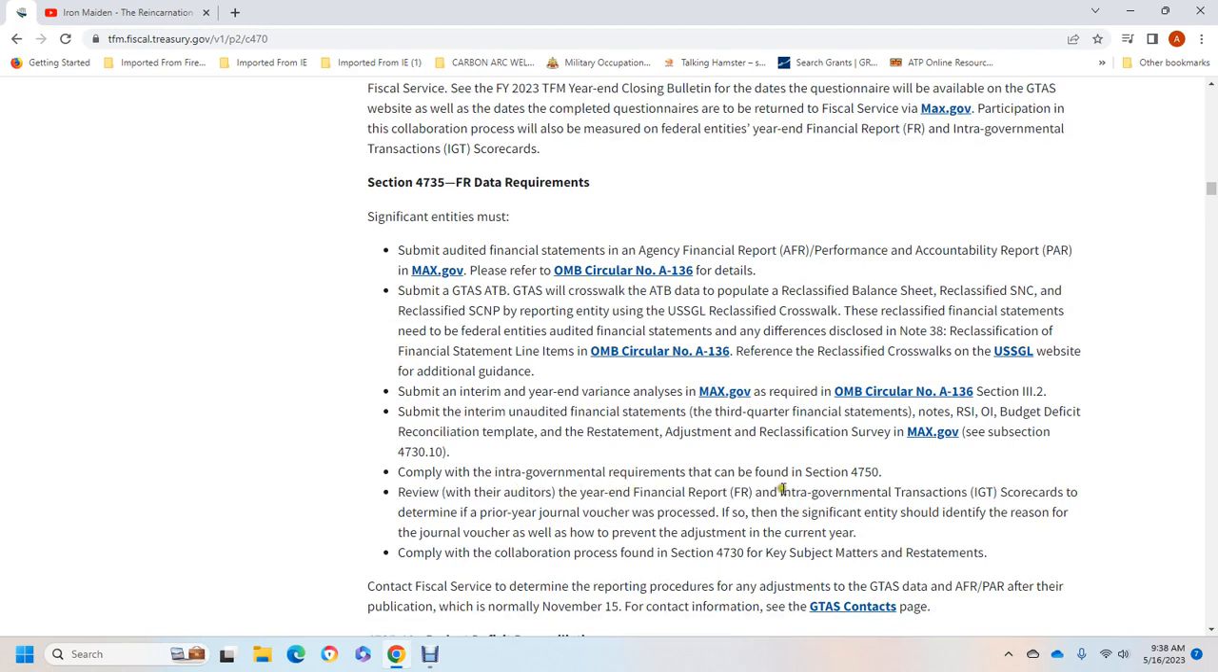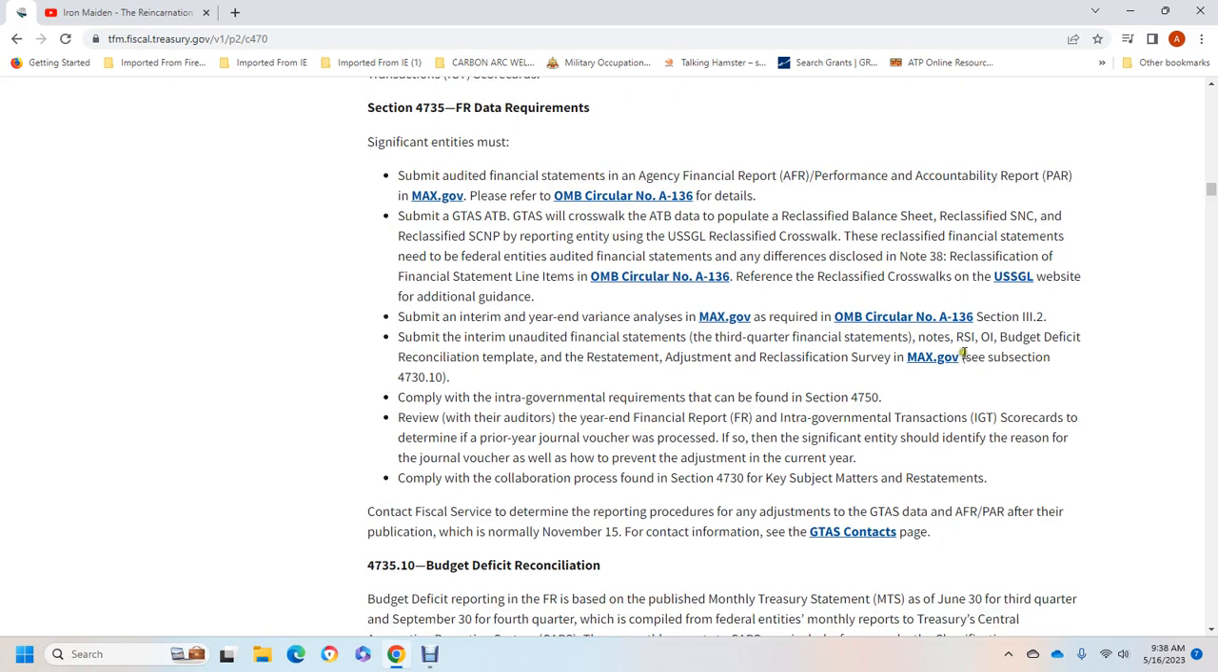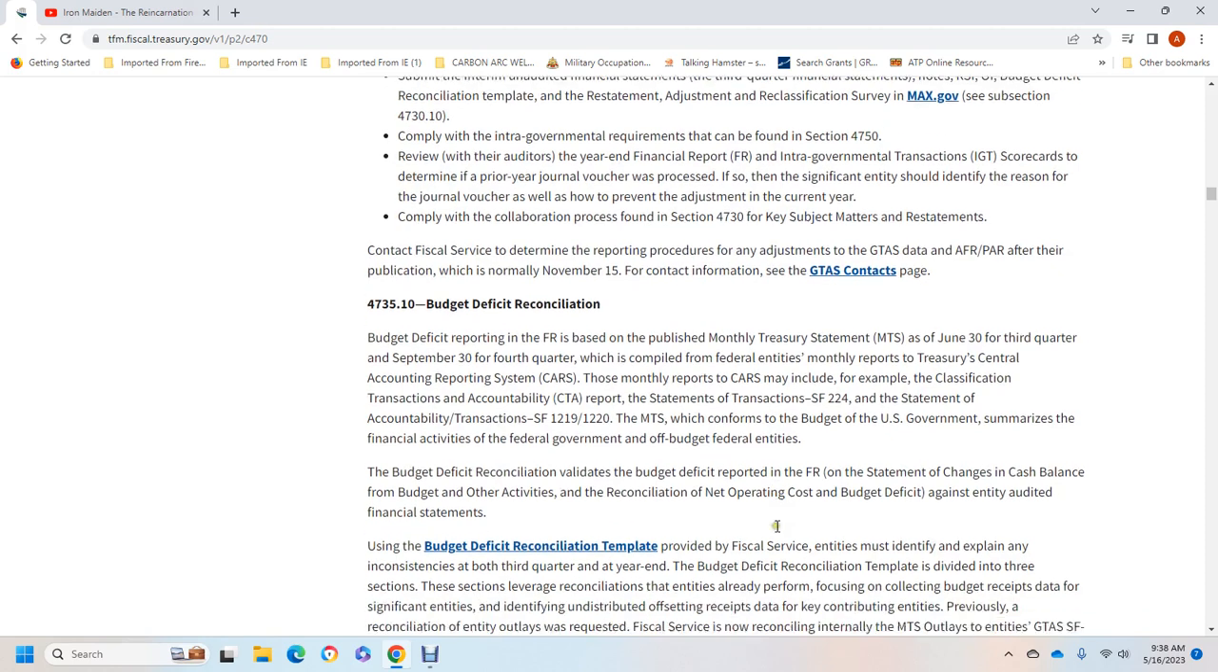Review with the auditor the year-end financial report and the intergovernmental transaction scorecard to determine the prior year journal voucher process. The significant individual should be identified with the reason for the journal voucher, as well as the adjustment to prevent current-year issues. Comply with the collaboration process found in section 4750 for key subject matter representation and restatement. Contact fiscal year services, who will determine the reporting procedure and adjustments for the Government-wide Treasury Account Symbol system with the AFR or PAR after their publication, normally by November 15. Contact the Government-wide Treasury Account Symbol team.